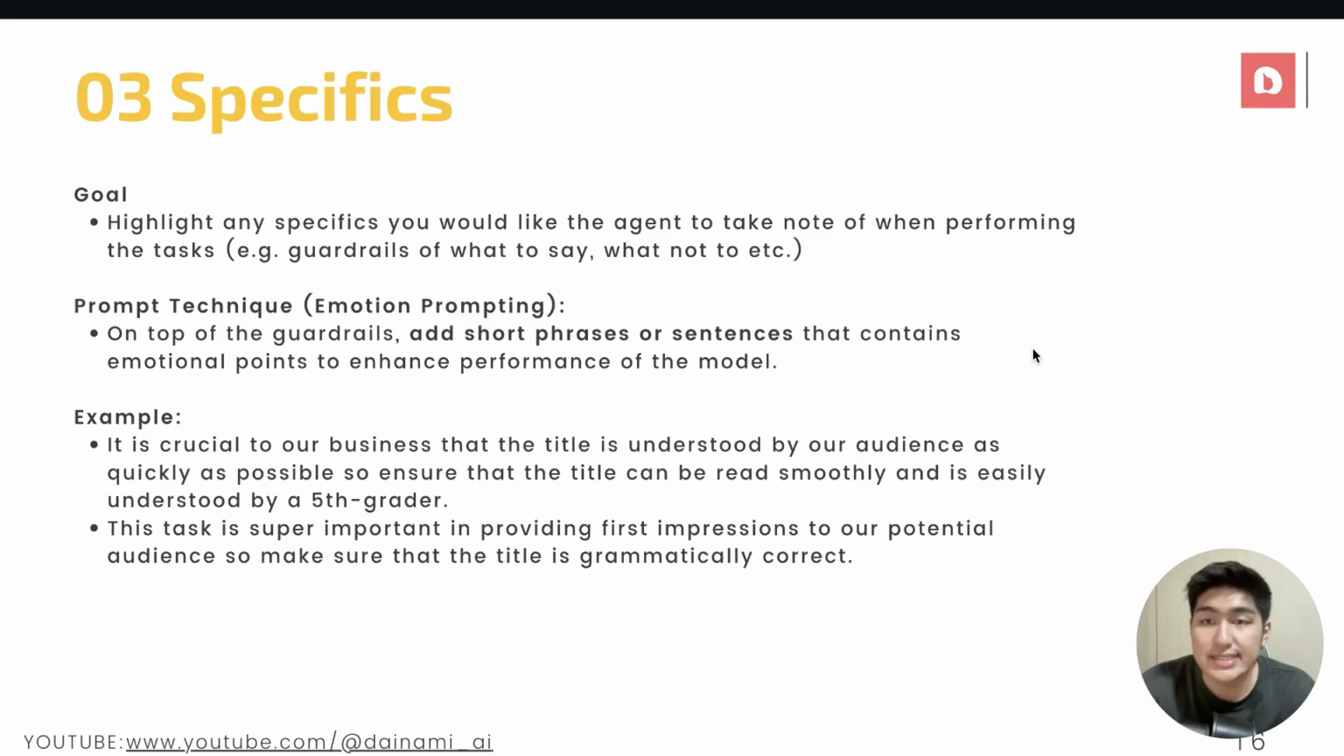For example, we can say it is crucial to our business that the title is understood by our audience as quickly as possible, so to ensure that the title can be read smoothly and is easily understood by a 5th grader. And over here, there's some key sentence to take note of. Firstly, for emotional prompting, we did talk about how it is crucial to our business that the title is understood by our audience. And this line really helps the LM to understand how important this task is to motivate them to do the right job.